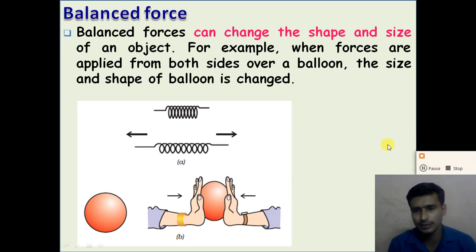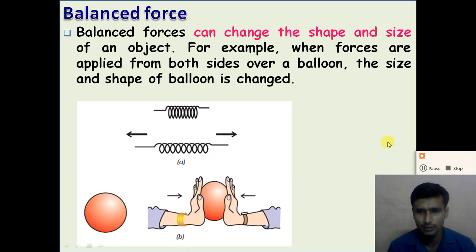So dear student, understand all the 3 points regarding a balanced force. What are the 3 points regarding a balanced force? First, if the resultant force acting on a body is zero, the forces are called the balanced force. How does this situation happen? When two forces of equal value and opposite direction act, the resultant force is zero, and such forces are known as the balanced force. The balanced force cannot change the state of the object. And third point is, the balanced force can change the shape and the size of an object.